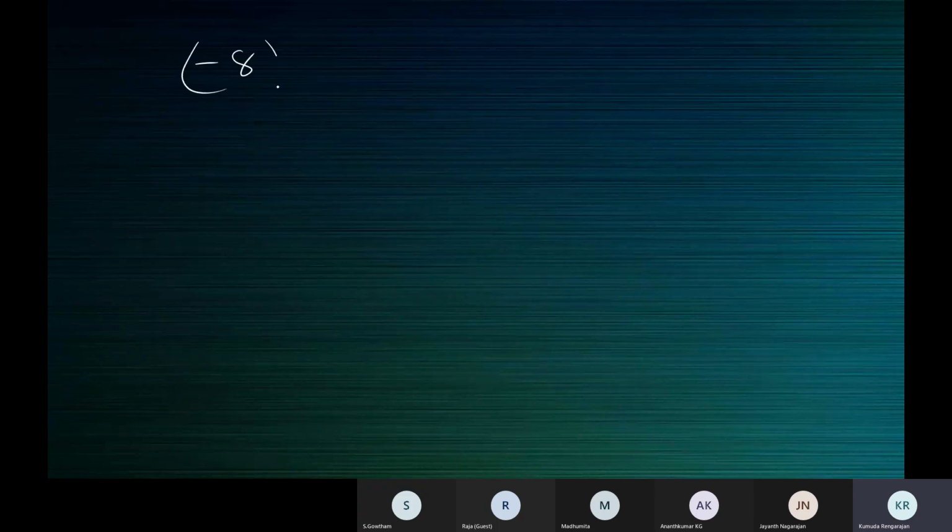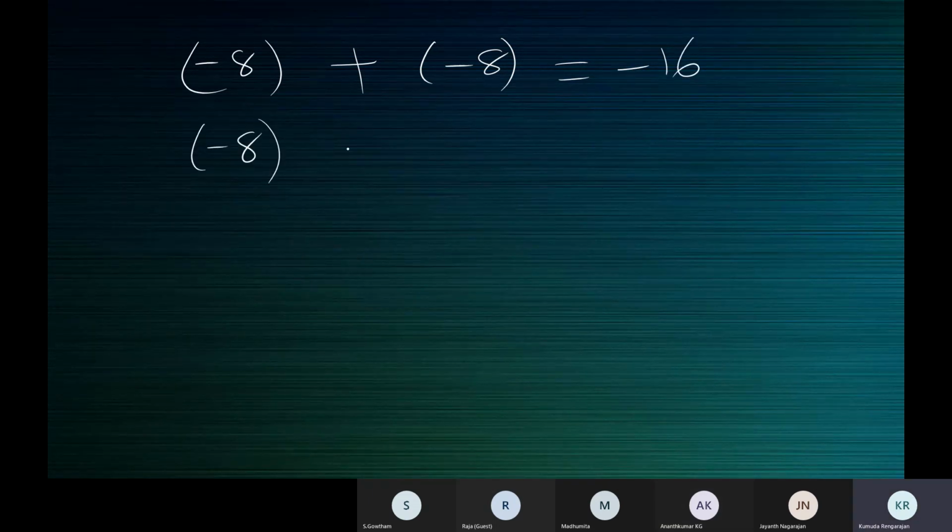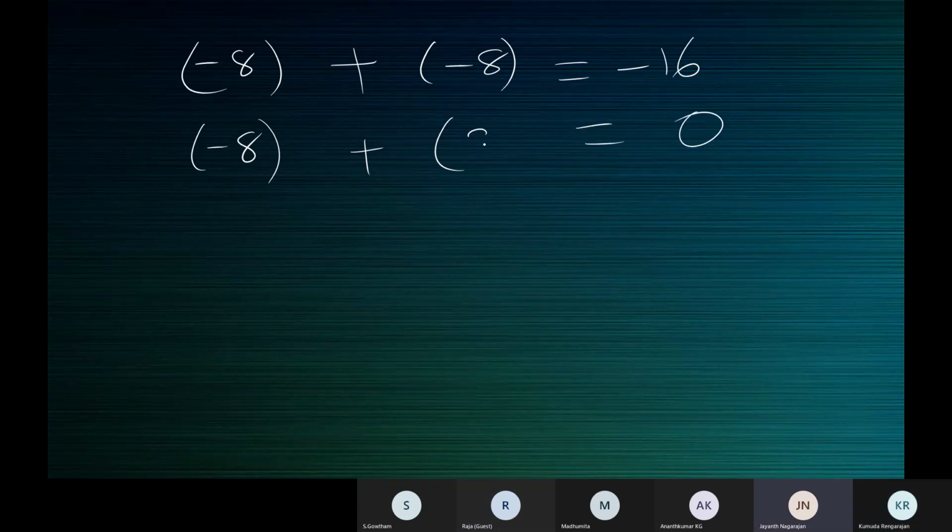So the number is -8, and you think the negative of -8 is -8. Add these two numbers. What's the result, children? -16. So what should be the negative of -8, so that the sum is 0? 8. -8 plus 8 is 0.